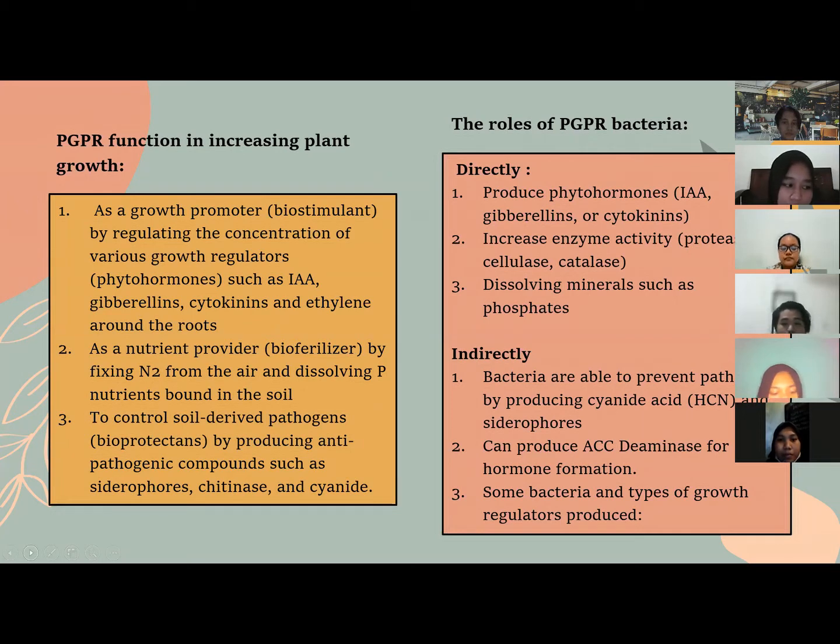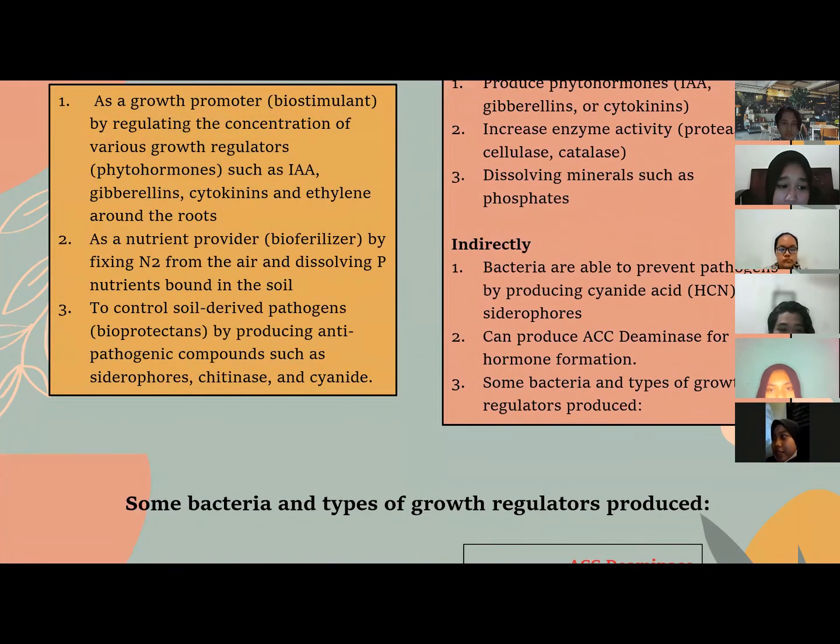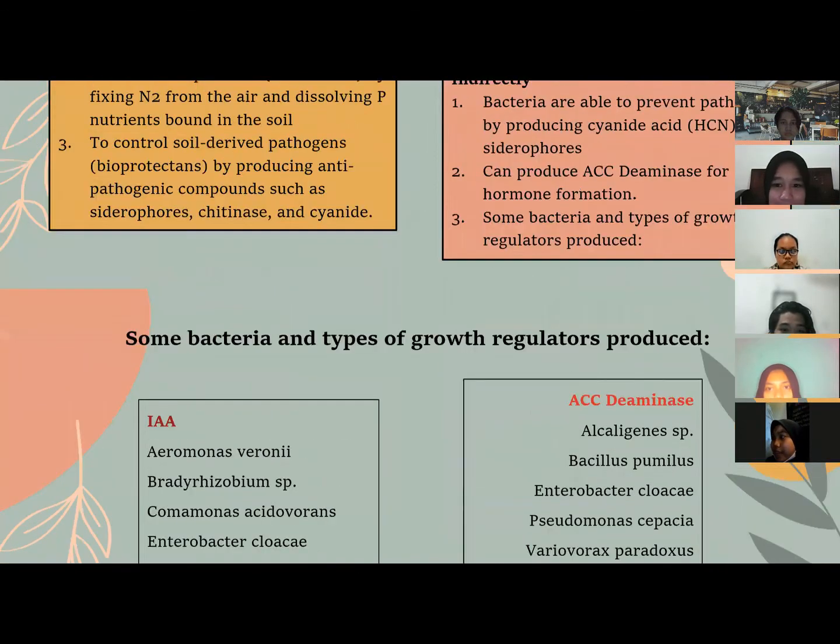The roles of PGPR bacteria are direct and indirect. For direct, the first, produce phytohormones such as IAA, gibberellins, or cytokinins. Second, increase enzyme activity such as protease, cellulase, and catalase. Third, dissolving minerals such as phosphates.